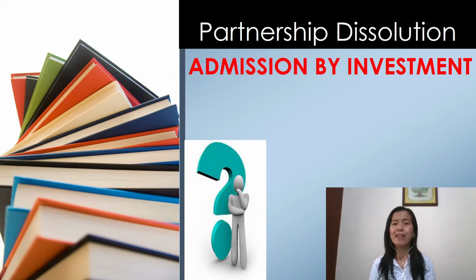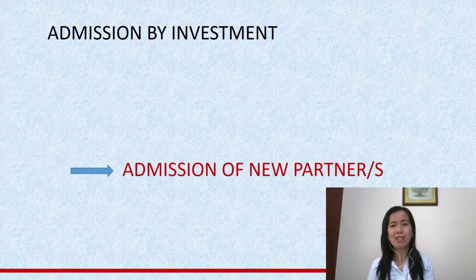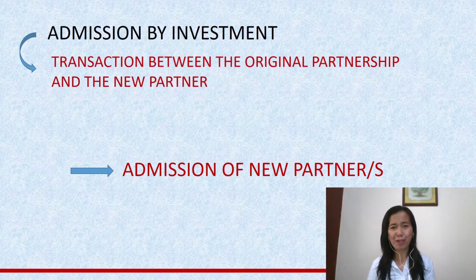Please remember that in that transaction, that is a personal transaction between the selling partner and the buying partner. Therefore, there will be no changes in the total assets nor in the total partnership's capital. Why? Because the only entry needed in the books of the partnership is to record the transfer of capital from the selling partner to the buying partner, which differs from this concept, the admission by investment, because this admission by investment is a transaction between the original partnership and the new partner or partners.